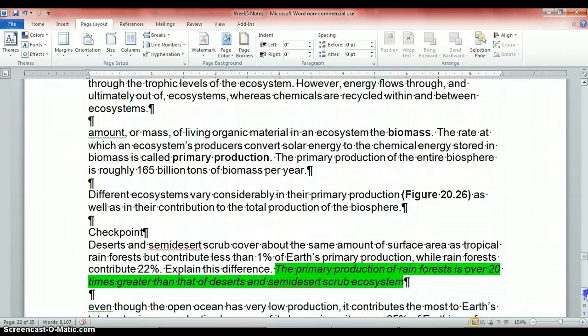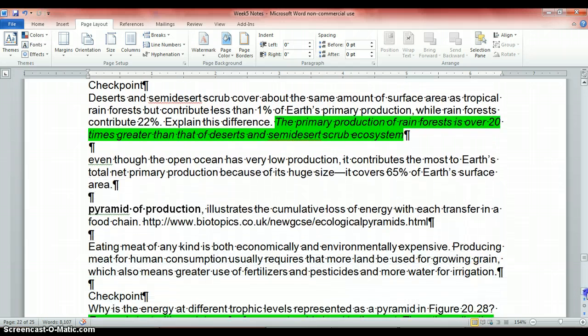The amount of mass of living organic material in an ecosystem is called the biomass. So all the organic stuff, how much it weighs. And the rate at which the ecosystem's producers convert solar energy to chemical energy stored in biomass is called primary production. The primary production of the entire biosphere is roughly 165 billion tons of biomass per year. Different ecosystems vary considerably in their primary production, as well as in their contribution to the total production of the biosphere, because some places are going to have lots of animals and some places aren't.